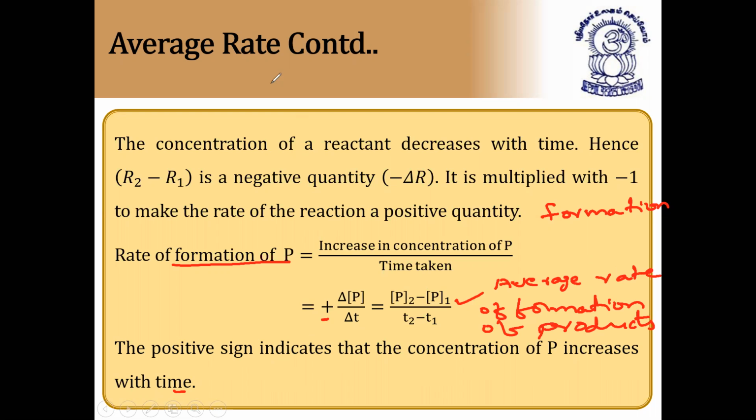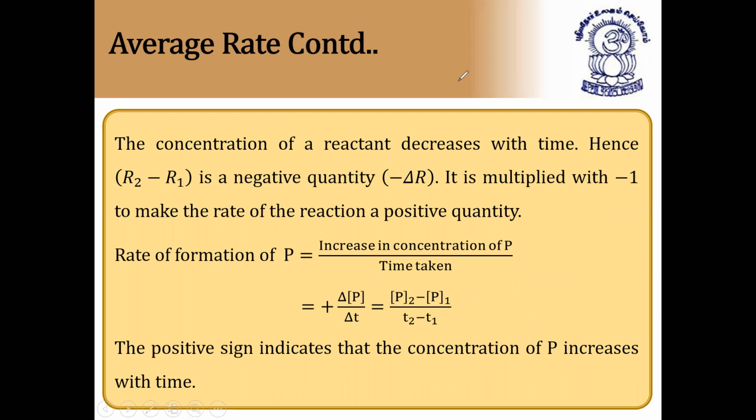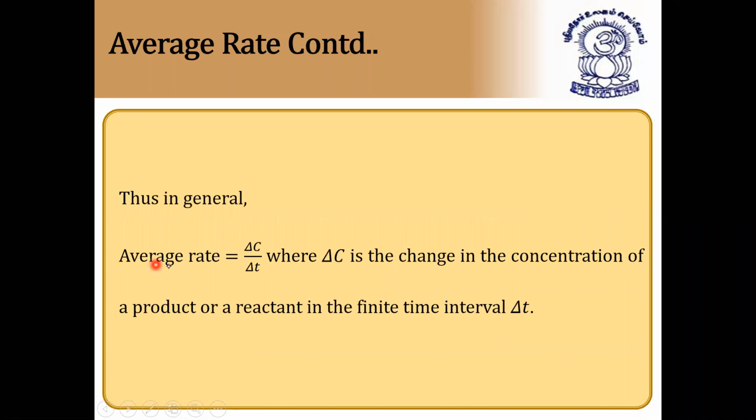average rate of reaction. So to calculate average rate of reaction with respect to reactant, it is nothing but decrease in concentration of reactant by time taken. That is change in time taken. You can say time taken, or you can say change in time taken also. It's the same thing. So I hope it is clear. Next, in general, average rate is equal to delta C by delta T, where delta C is called the change in concentration of the product or a reactant.